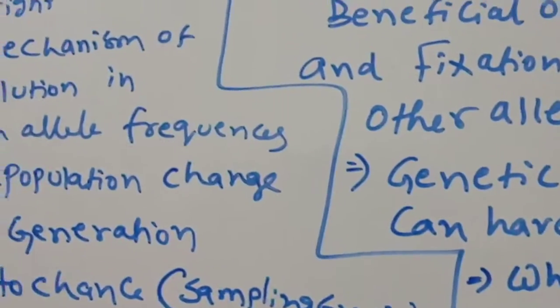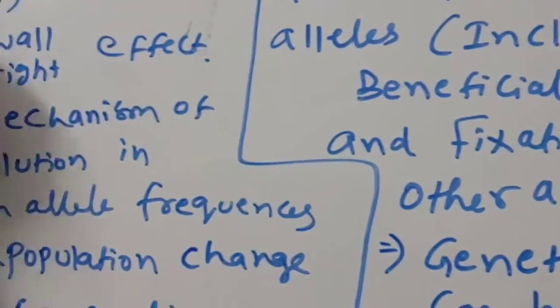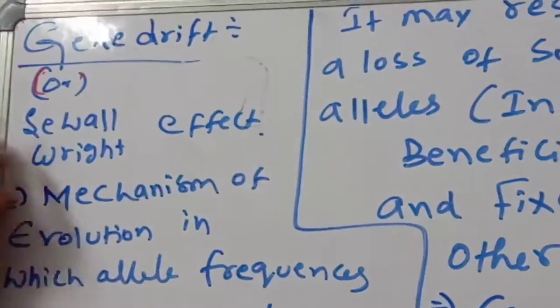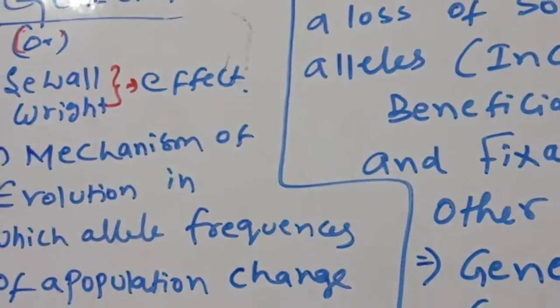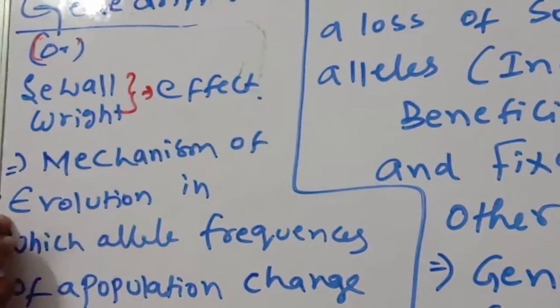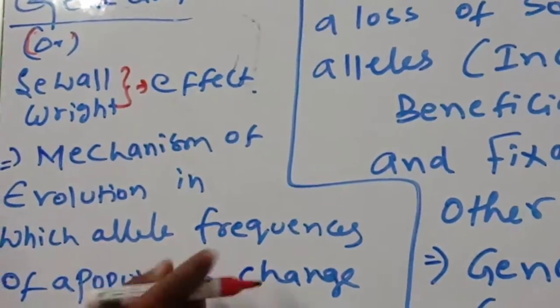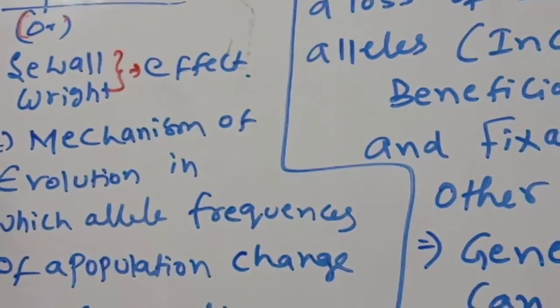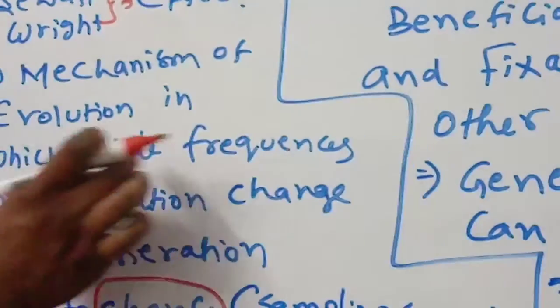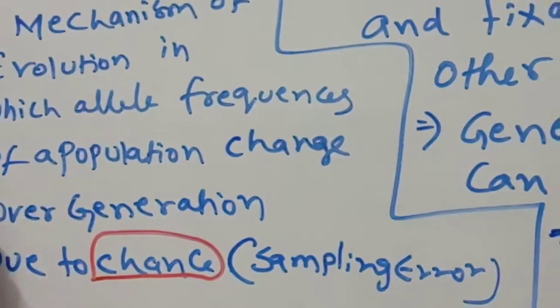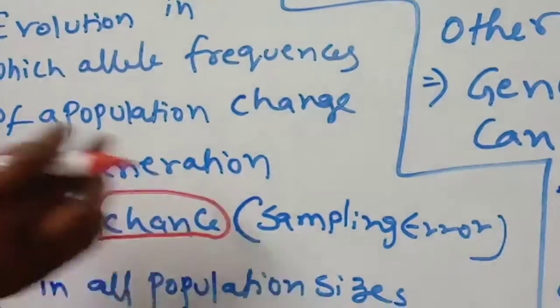Observe very carefully. I am telling about genetic drift, or the Sewall Wright effect. What do you call the Sewall Wright effect? It is a mechanism of evolution in which allele frequency of a population changes over generations due to chance. Simple: due to chance, sampling error.